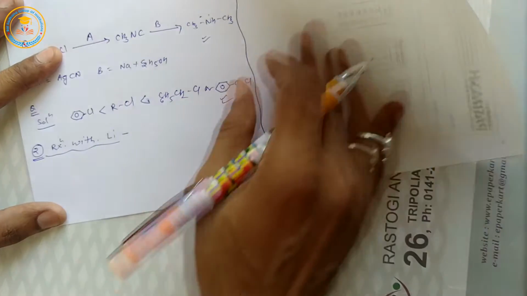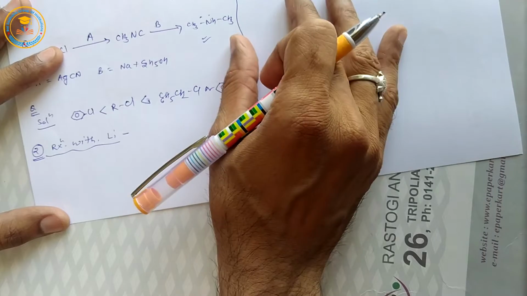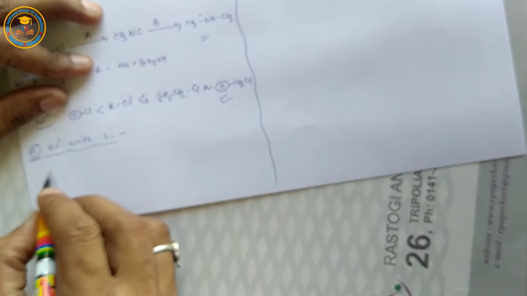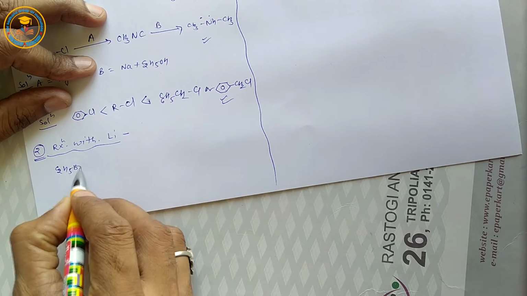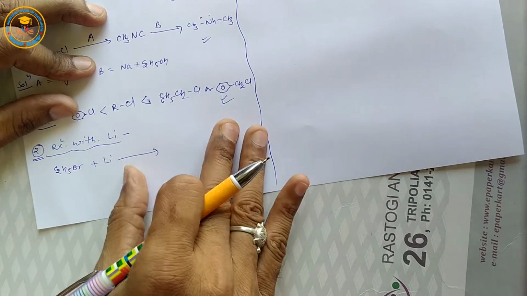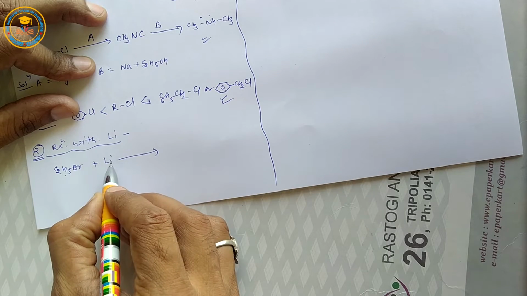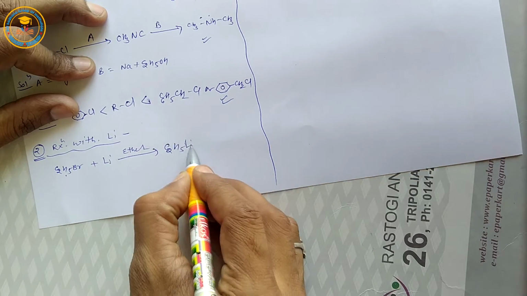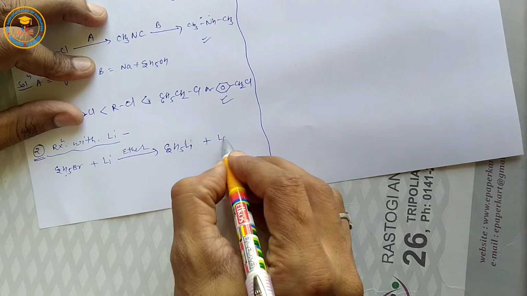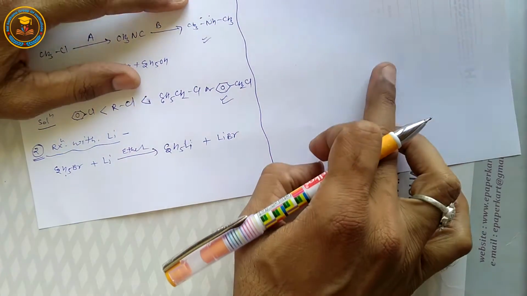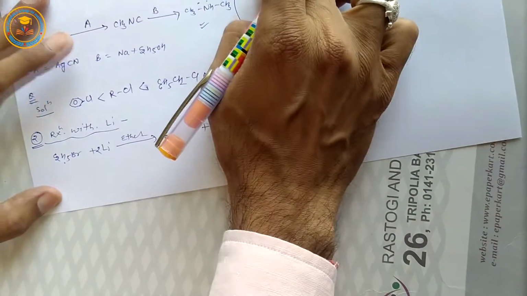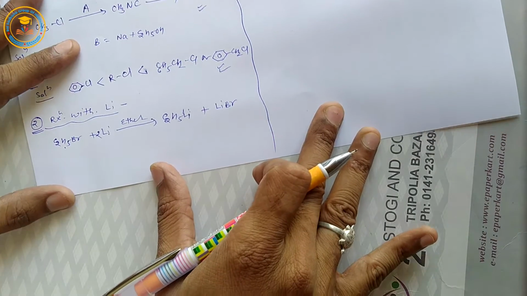When haloalkane is treated with lithium in the presence of ether, then alkyl lithium, which is an organometallic compound, is formed. For example, it is ethyl bromide and it is lithium metal. When ethyl bromide is treated with lithium in the presence of ether, then ethyl lithium is formed here and the byproduct is lithium bromide. So the lithium atoms will be 2 in this reaction.